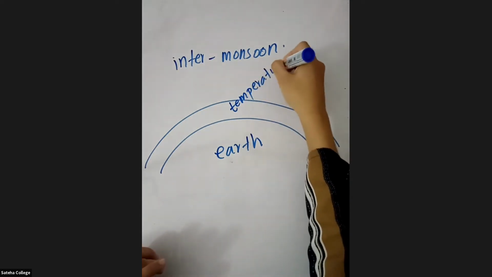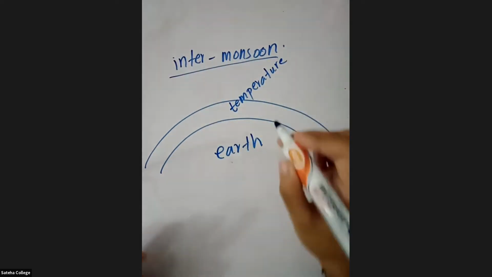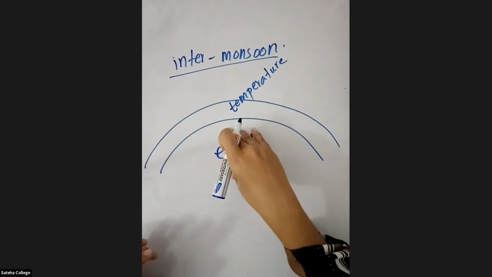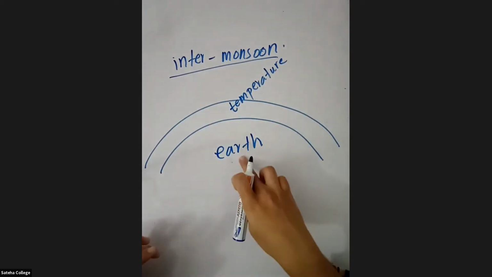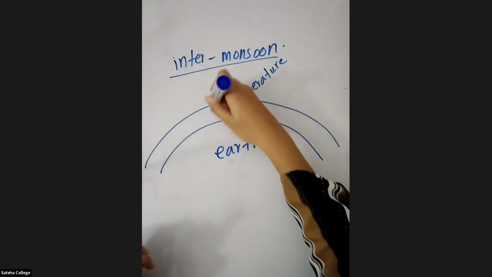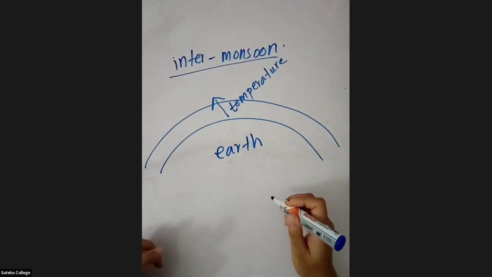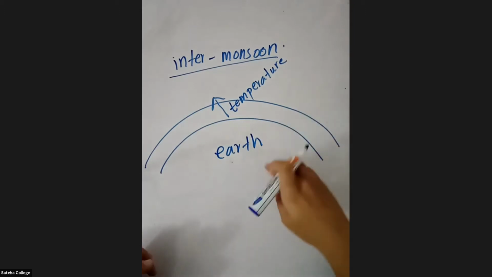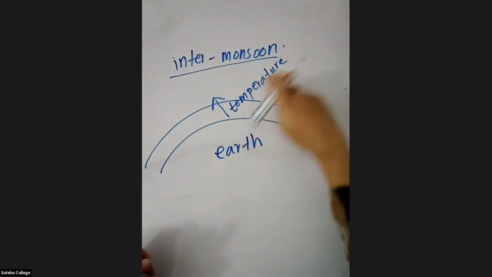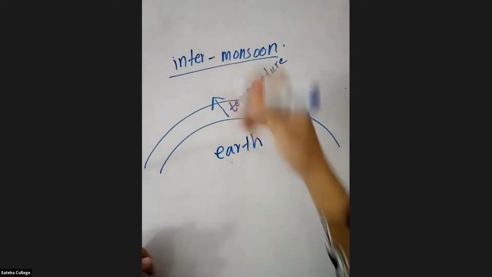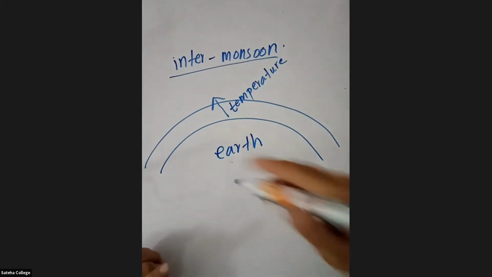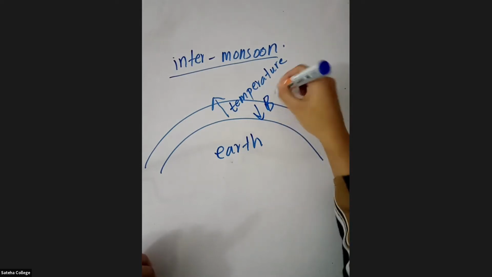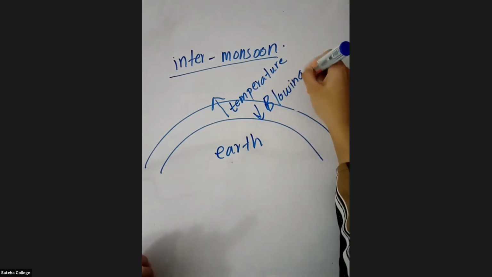When the temperature increases, the blowing of wind decreases.